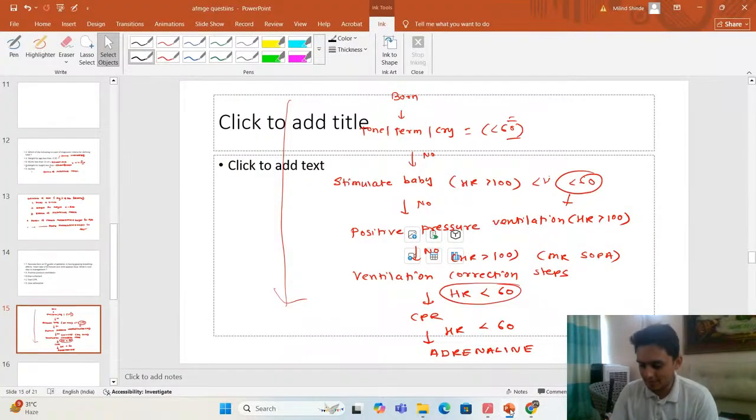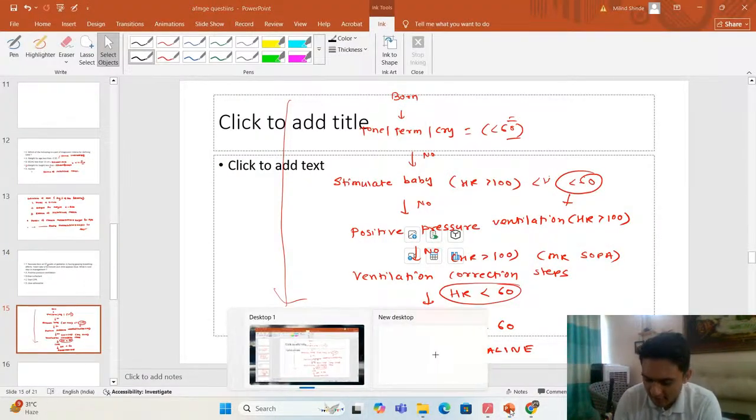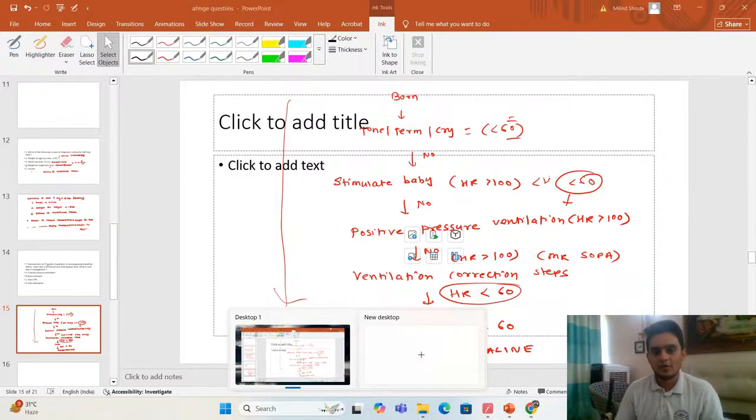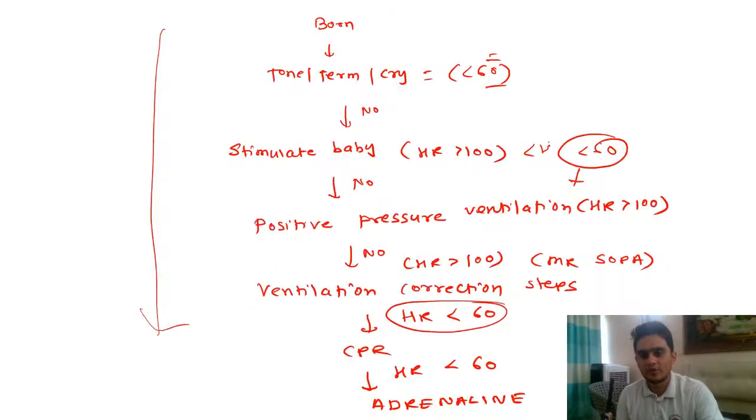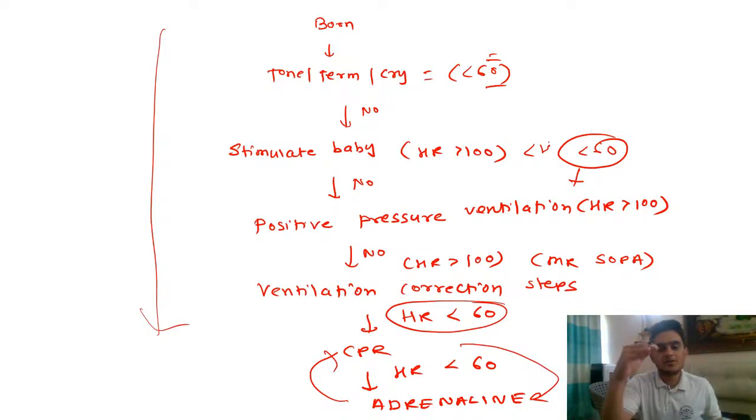So CPR always comes first. You start CPR because adrenaline drugs you have to prepare, and this cycle will continue. So this cycle of CPR and adrenaline is going to continue. You give CPR, you give the first dose of adrenaline, you continue CPR, second dose, you continue CPR, third dose. So this is a cycle that starts with CPR.